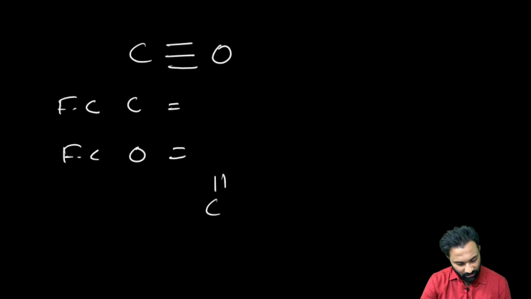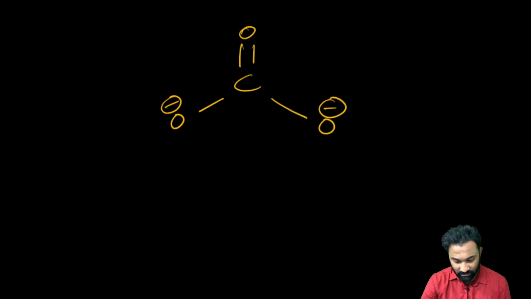Next one, what is the formal charge on the carbonate ion?